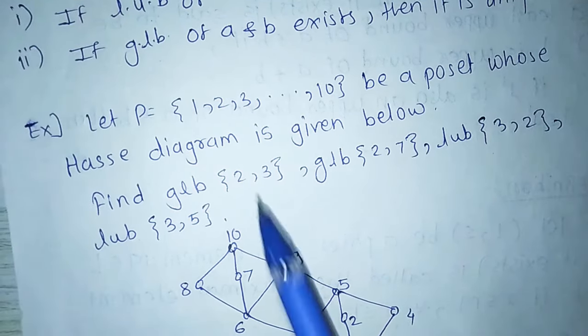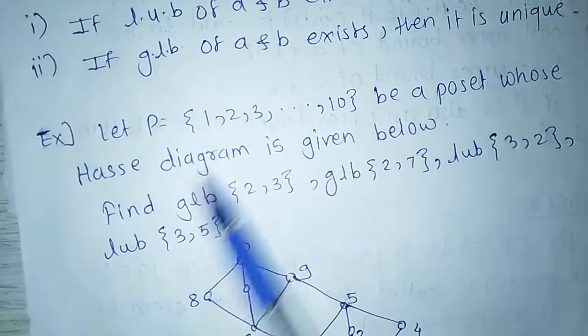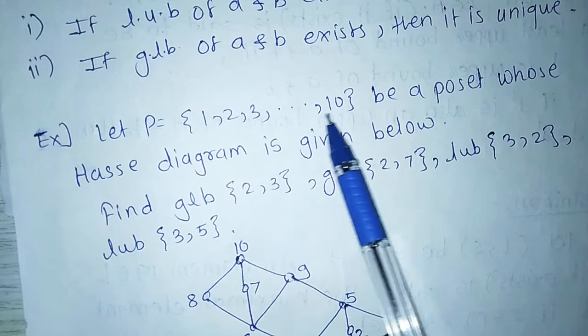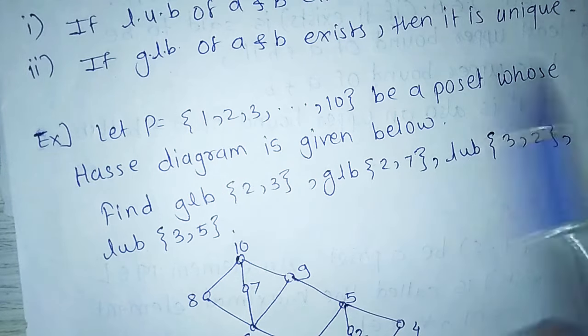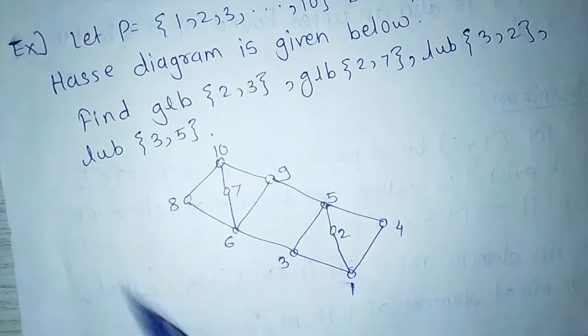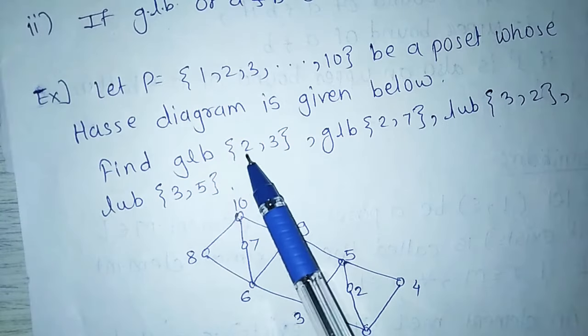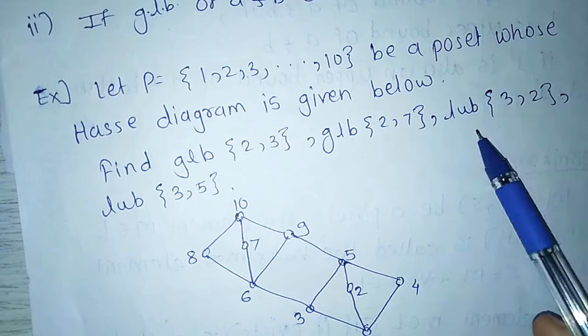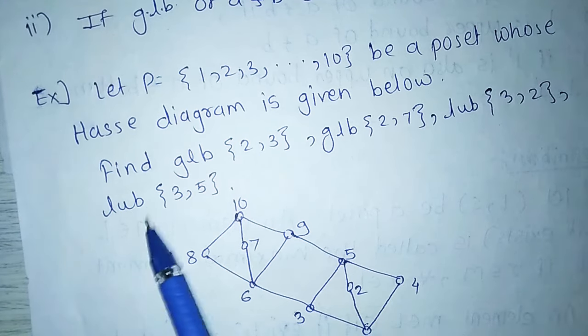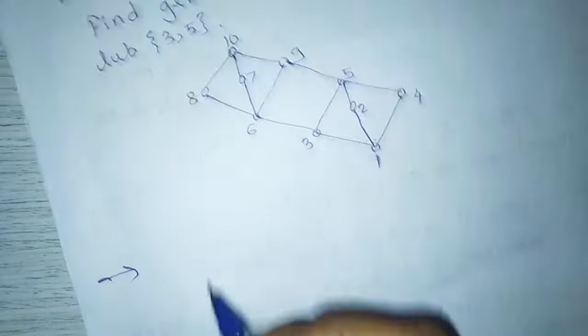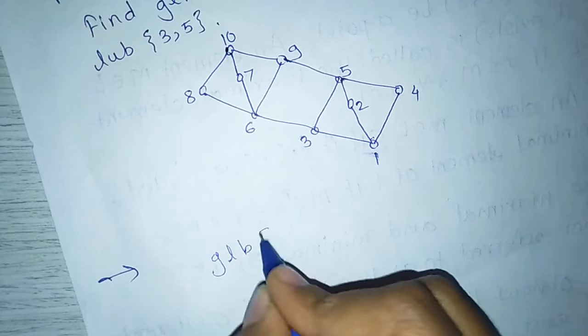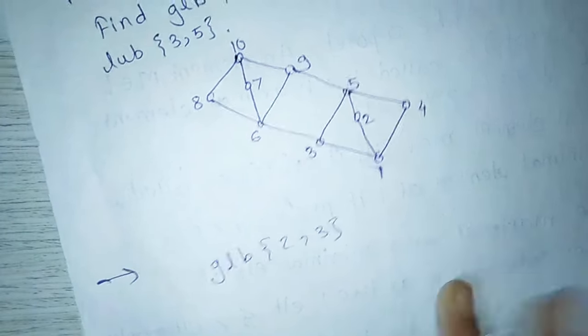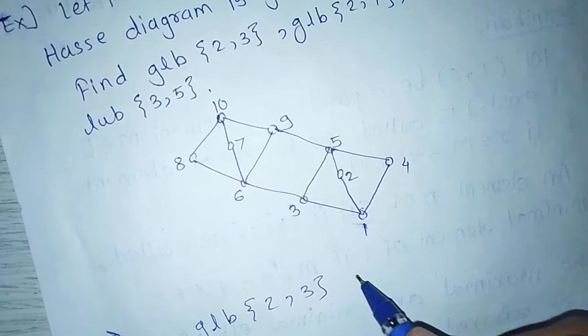Hello students, next example: let P equal to {1, 2, 3, and so on up to 10} be a poset whose Hasse diagram is given below. Find the greatest lower bound of 2 and 3, the greatest lower bound of 2 and 7, the least upper bound of 3 and 2, and the least upper bound of 3 and 5.